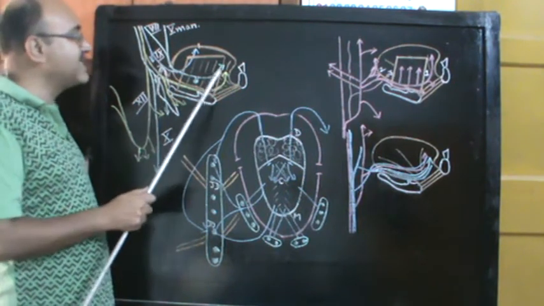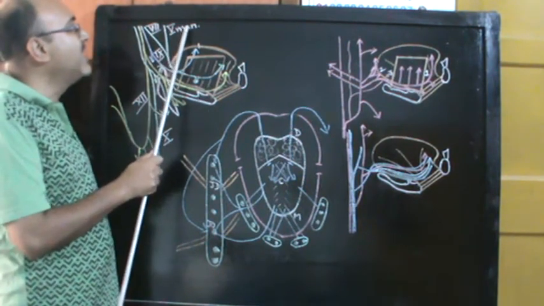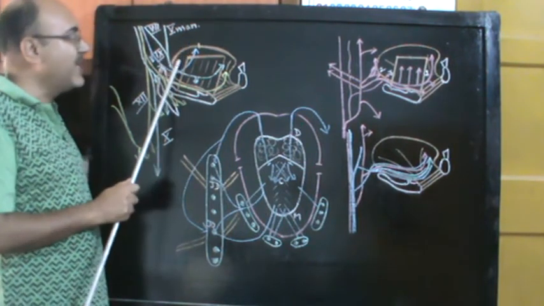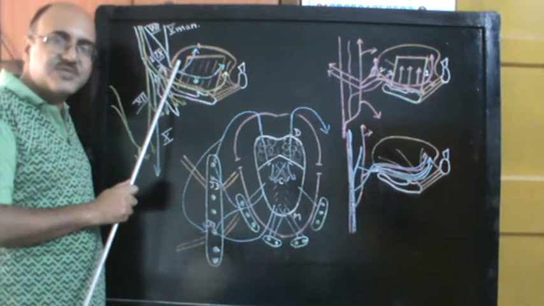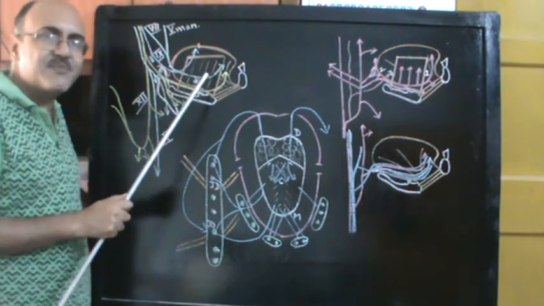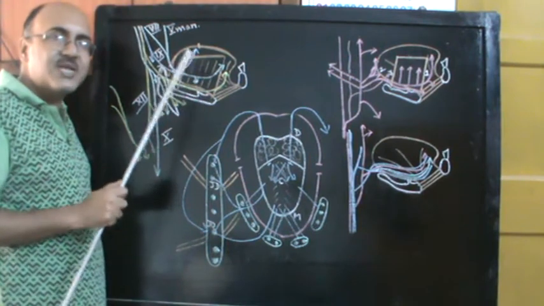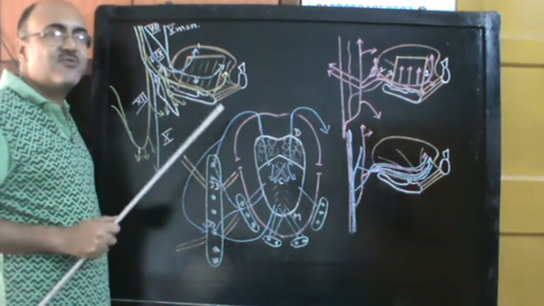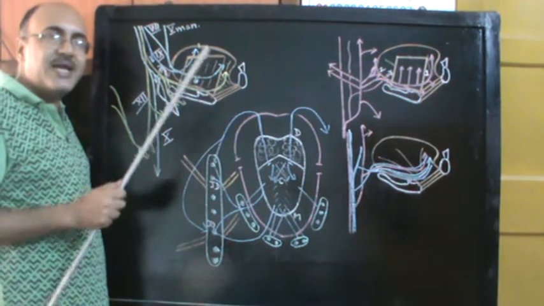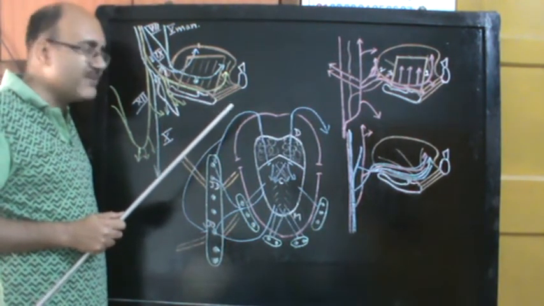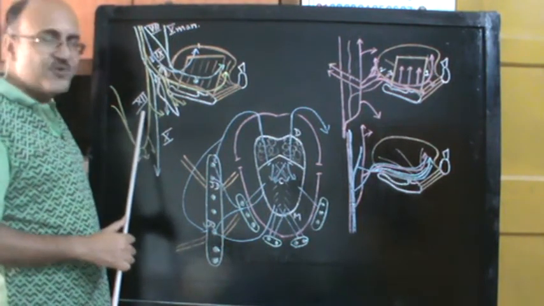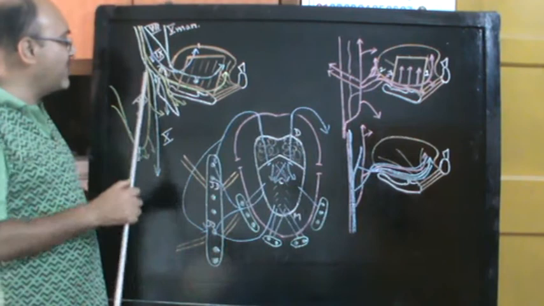And the general sensations which are carried by the mandibular division of the trigeminal nerve for the anterior two-thirds and the glossopharyngeal nerve for the posterior one-third, that is touch, pain, pressure, temperature, are all going to relay in the sensory nuclei of the trigeminal nerve, that is the main sensory nucleus and the spinal nucleus of the trigeminal nerve. Now we have another nerve, the hypoglossal nerve. You can see the hypoglossal nerve over here.